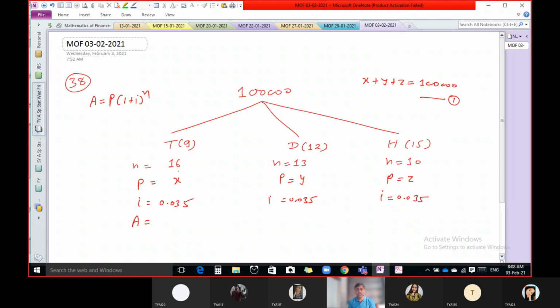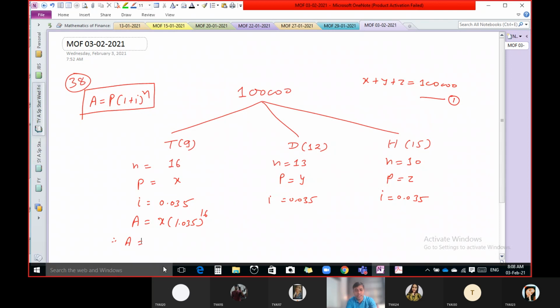So after the end of 16 years, he will get X into 1.035 raised to 16. Why? Because he gets interest every year and that is compounding, for 16 years.